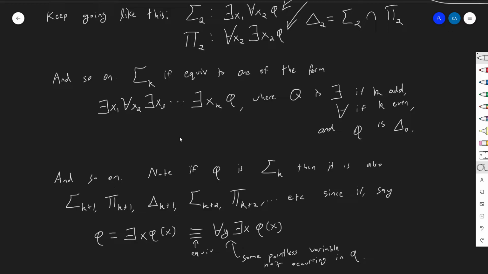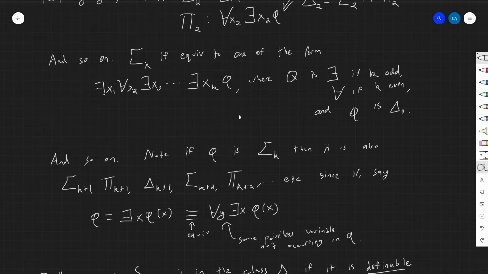So if phi is sigma k, okay, so basically that defines the entire hierarchy. And I want to make it clear why this is a hierarchy. If phi is sigma k, then it's also going to be sigma k plus 1, pi k plus 1, delta k plus 1, sigma k plus 2, pi k plus 2, and so forth, right?